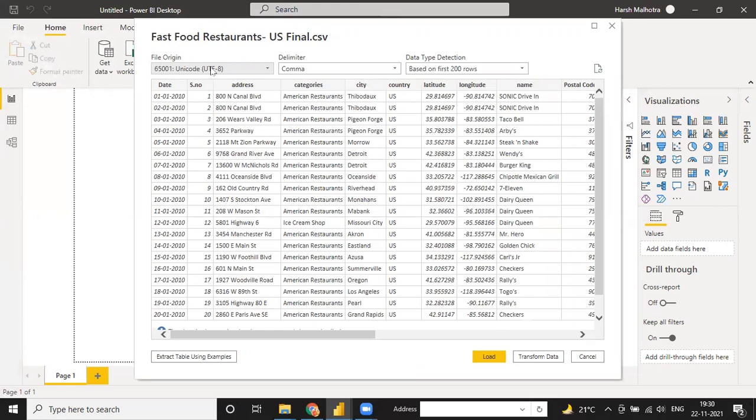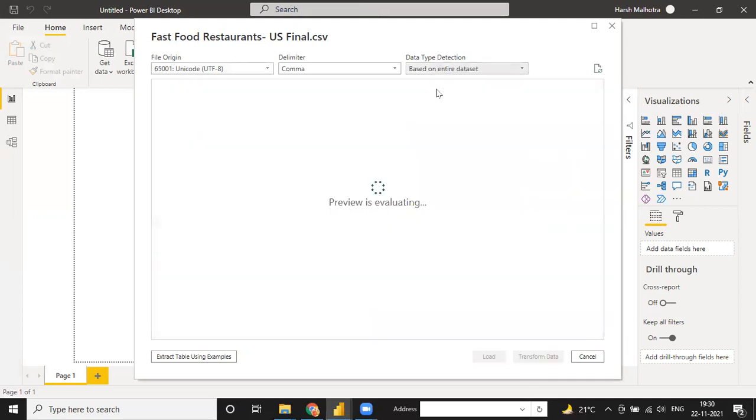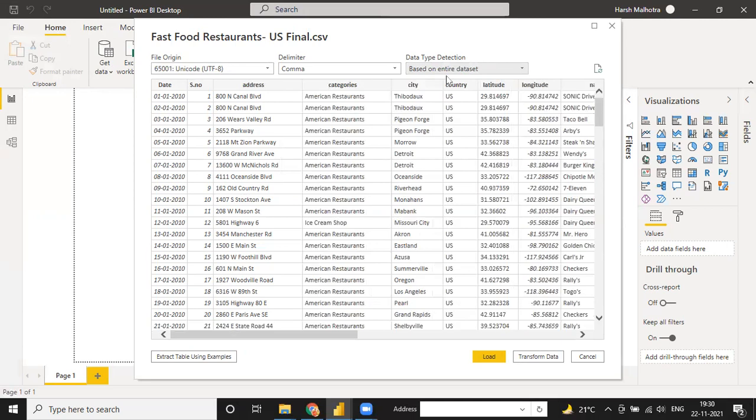And now when you connect this source, a new window will open, and this new window will show you the file name, file origin, delimiter, based on 200 rows. 200 rows means, guys, suppose your data has 10,000 rows. Right now I'm showing you in the Excel file, it's 10,000 rows, but it is showing based on 200 rows. So you select this, based on the entire data set. Always select the entire data set, because suppose your data has 500 rows, and after 200 rows some other column is added, then that column will not be taken. So every time you have to choose based on the entire data set.